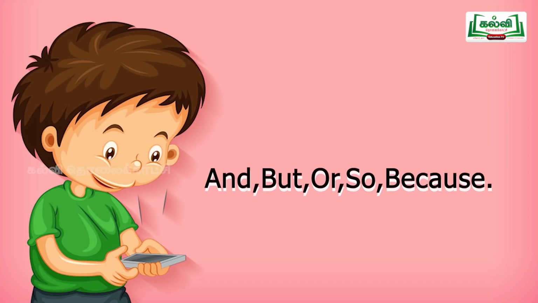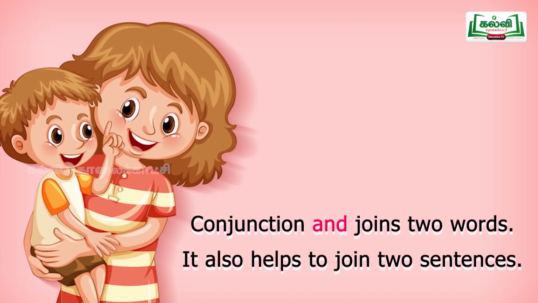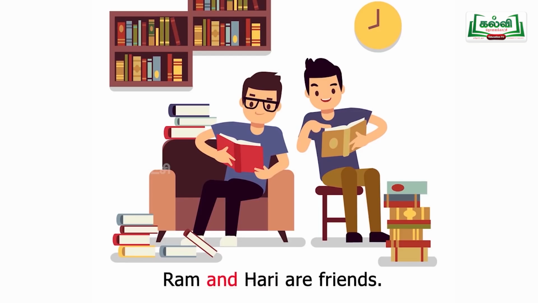We'll learn with lot of examples. Okay, conjunction joins 2 words. It not only joins 2 words but also 2 sentences and also phrases. Okay, and this word helps to join 2 words. Sometimes 2 sentences will join. Sometimes 2 phrases also will join using this word and. Here see this, Ram, Hari, 2 friends. In the picture you see, they were sitting there. They were friends. So Ram and Hari are friends.